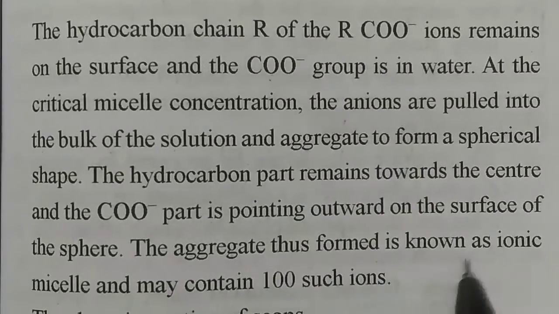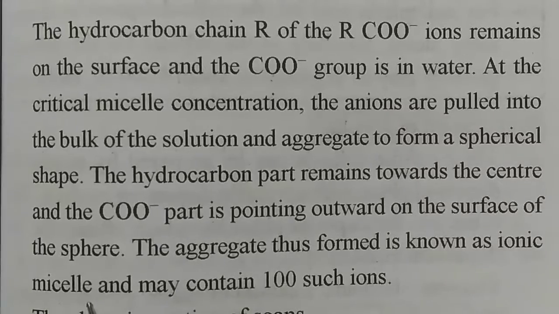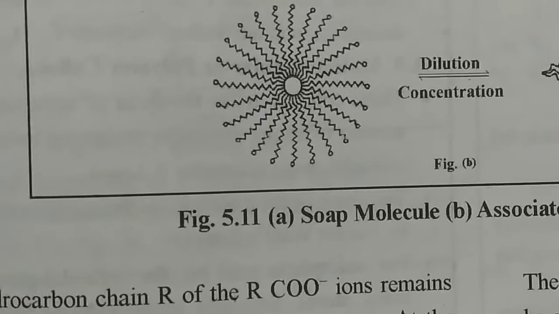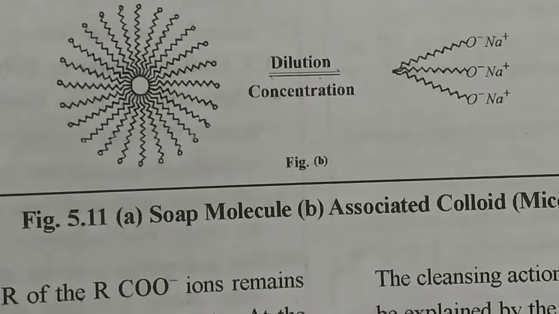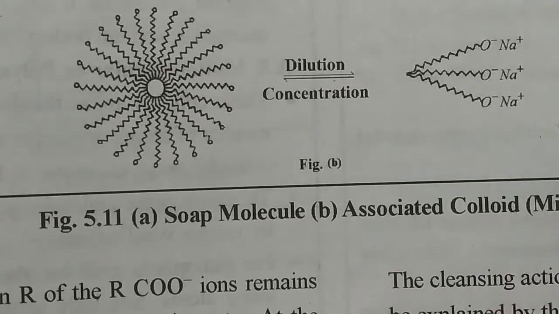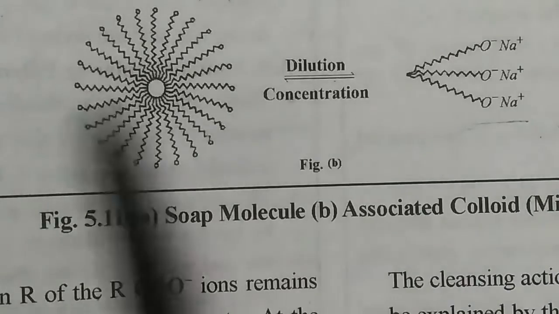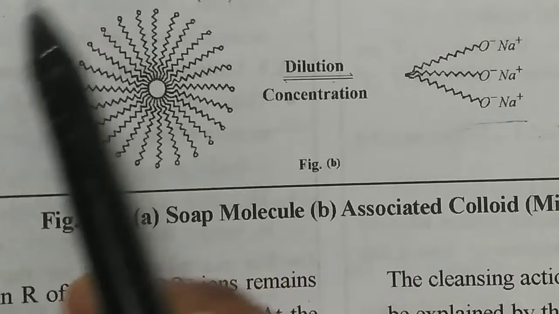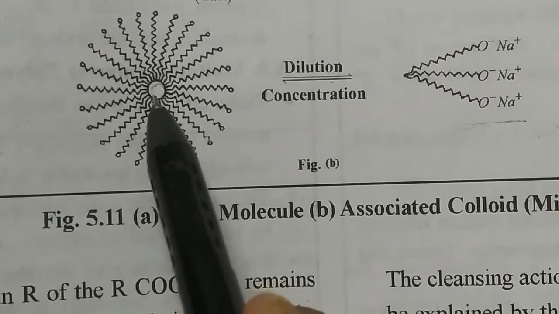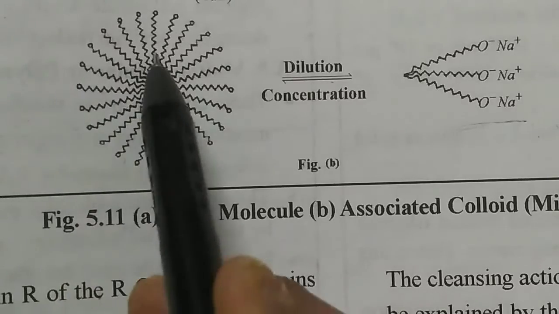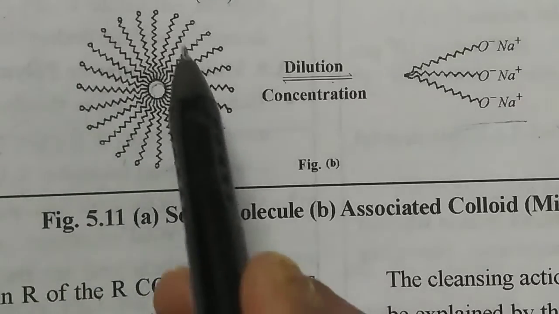The aggregate thus formed is known as the ionic micelle and may contain 100 such ions. At low concentration the structures are like this, and at high concentration micelles are formed. This is the core, this is the hydrophilic or ionic part, and these are the hydrophobic or tail parts of the soap.